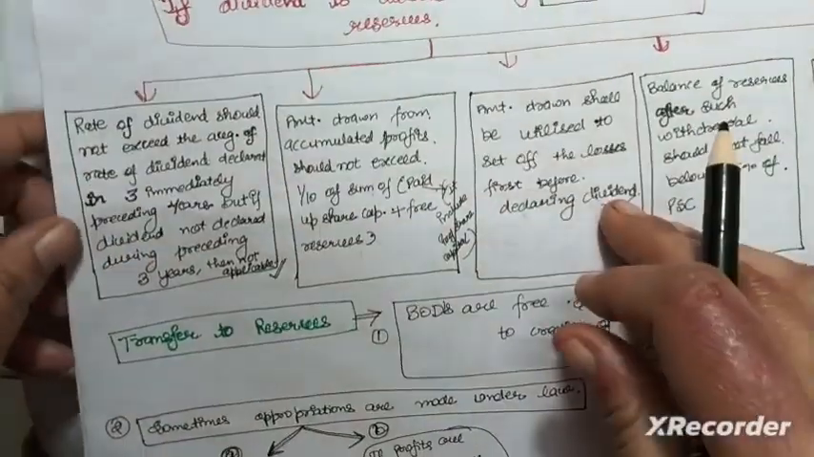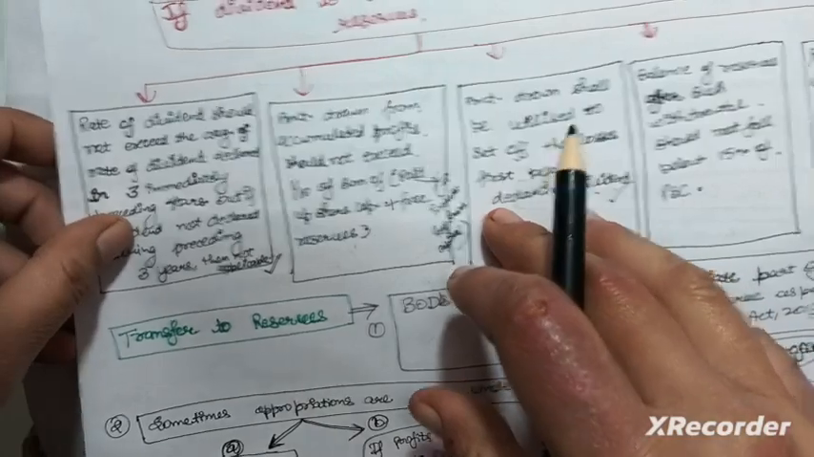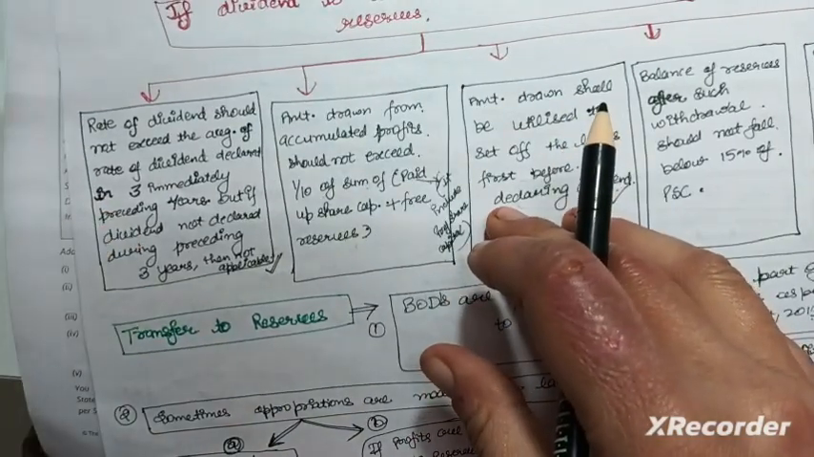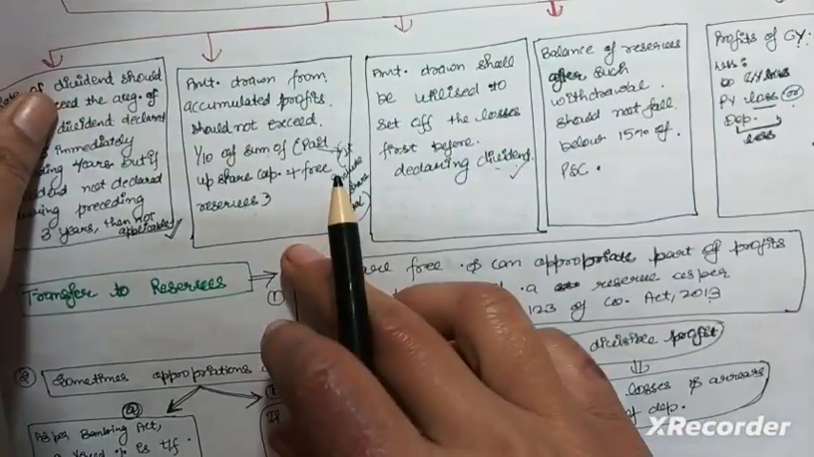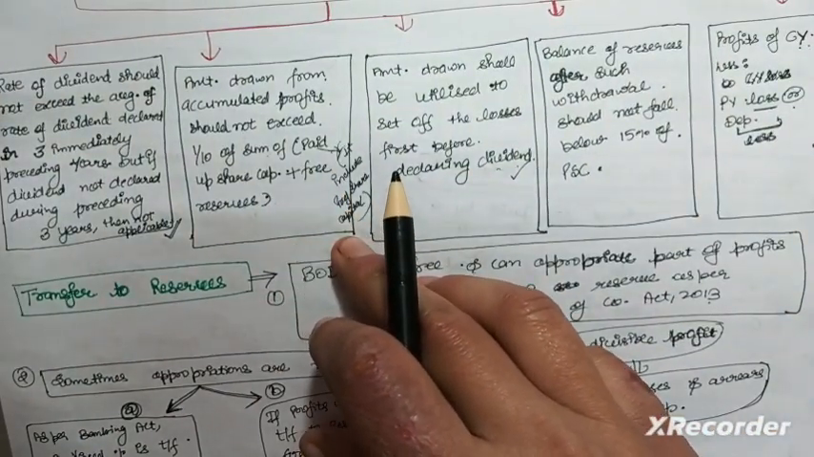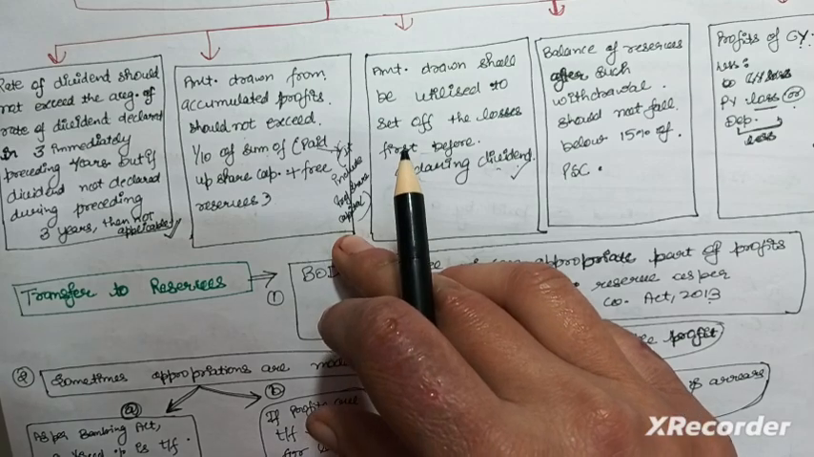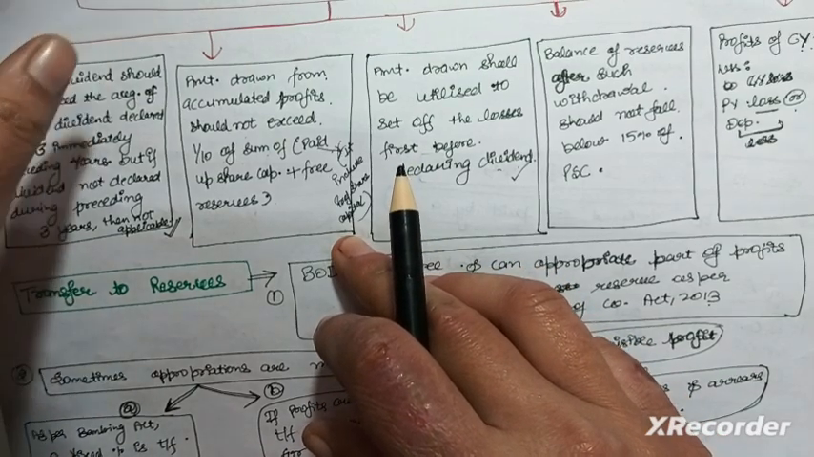So first of all, I remind you again of the conditions, because the more I repeat them, the better you will be able to remember them. The first is that the rate of dividend should not exceed the average rate of the preceding 3 financial years, and the second one is that the amount drawn from the reserves should not exceed 1/10 of the sum of the paid up share capital and free reserves, and that paid up share capital includes the preference share capital also.